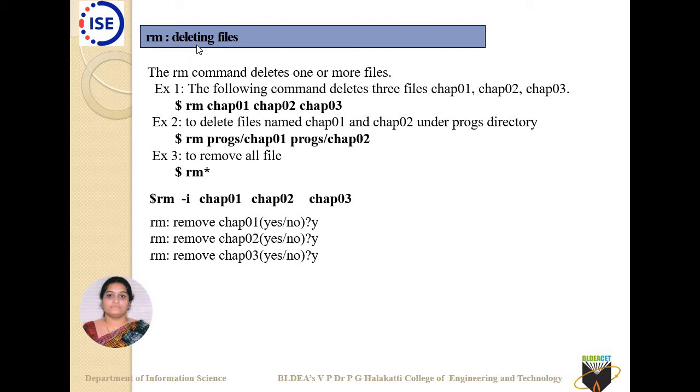Similarly, if I want to delete files, what will I be using? I'll be using rm. There, rmdir was used to delete directories; here I'll just use rm. For example, rm chap01 chap02 chap03, so all these three files will be deleted. Similarly, if I know the location where a particular file exists and only that file I want to delete, I can use a pathname, progs/chap01 progs/chap02. So it will remove only those two particular files.